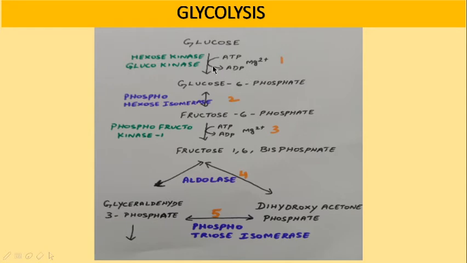Glucose is phosphorylated in the presence of ATP and Mg2+ to be converted into glucose 6-phosphate with the help of the enzyme glucokinase in the liver and hexokinase in the skeletal muscles. These two enzymes, hexokinase or glucokinase, will convert glucose into glucose 6-phosphate. So glucose is phosphorylated with the help of ATP. Here ATP will be utilized in the first step.